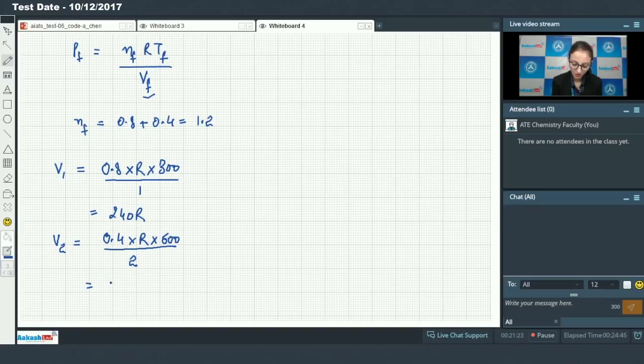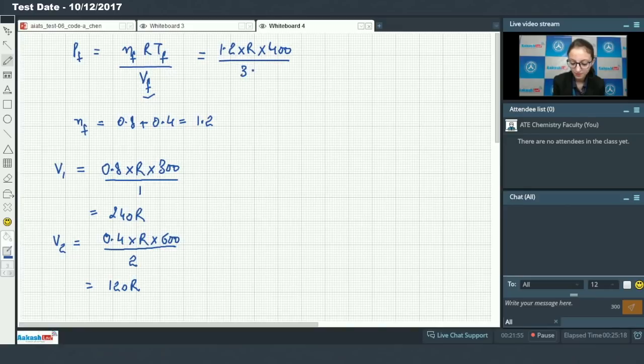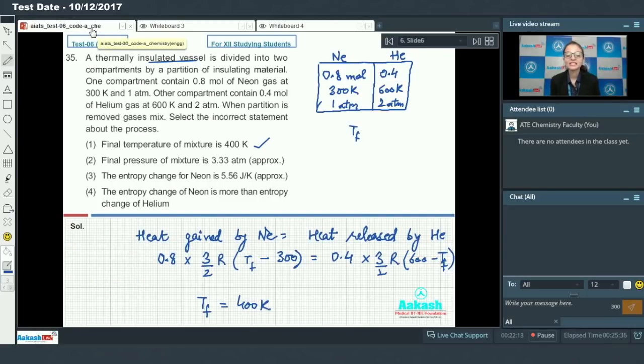It would be 120 R. So final volume would be 240 plus 120 R, that is 360 R. And substituting all these values, we will get final pressure would be 1.33 atm. और जबकि हमें कहा गया है the final pressure of mixture is 3.33 atm, this is incorrect.